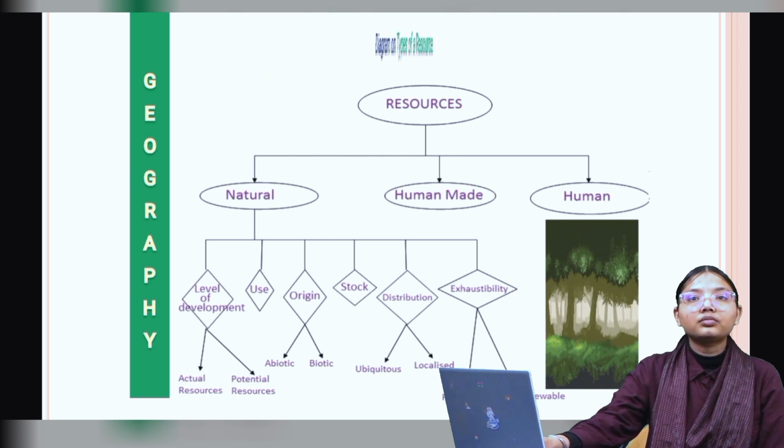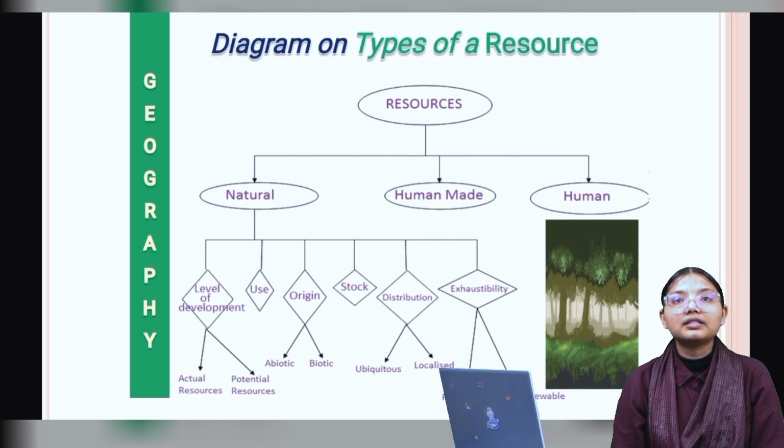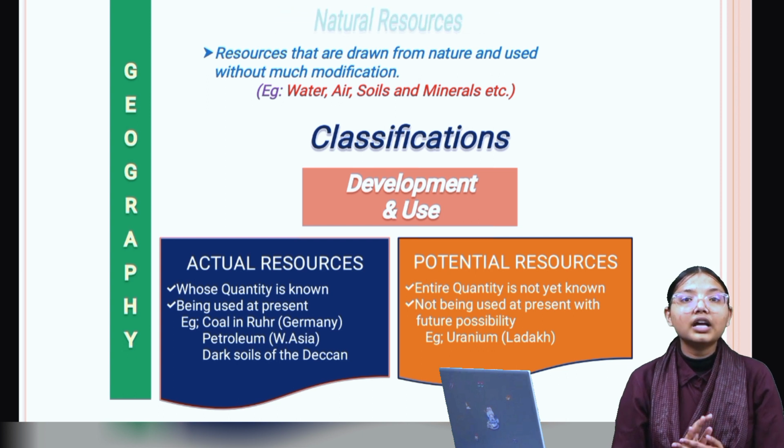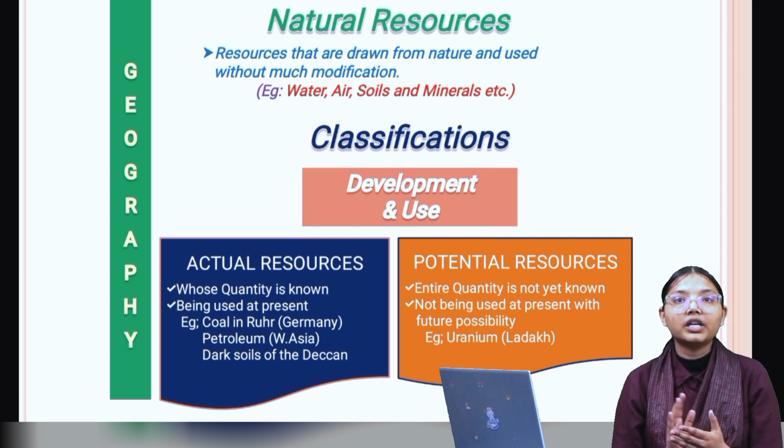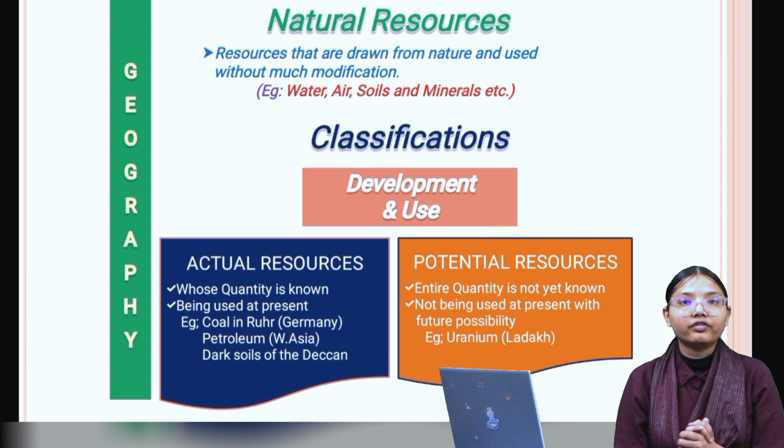So first understand what are natural resources. Natural resources are the resources which we get directly from nature but without any modification. Example, water, air, salt and minerals. Now we will understand the classification of natural resources in detail.